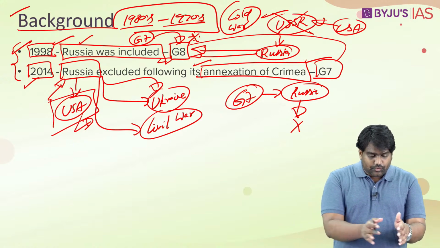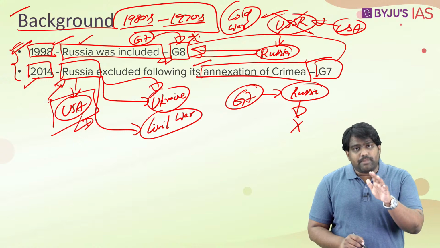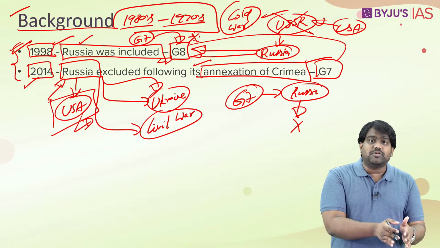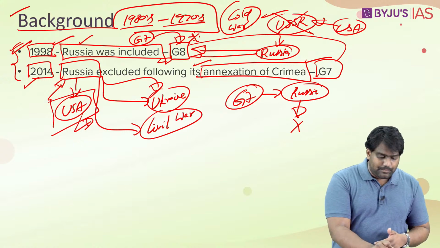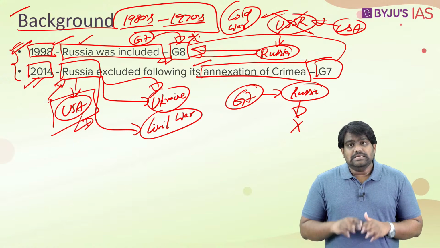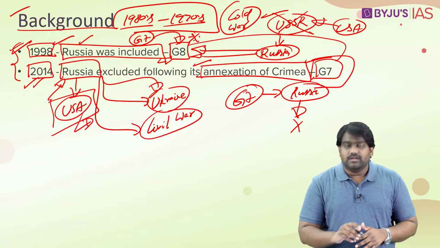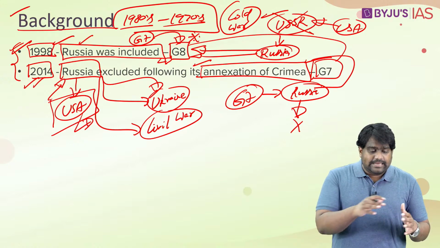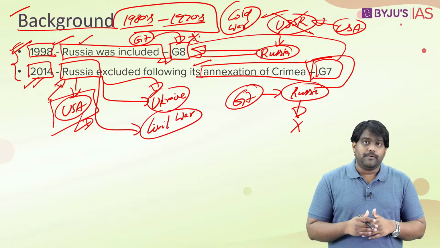Is that clear? So for a short period, Russia was a member of the group, which became the G8, but it was removed from the grouping because of these developments in 2014. Since then, the group has remained the G7. Okay, this is about the history of this grouping and the way in which it has evolved.